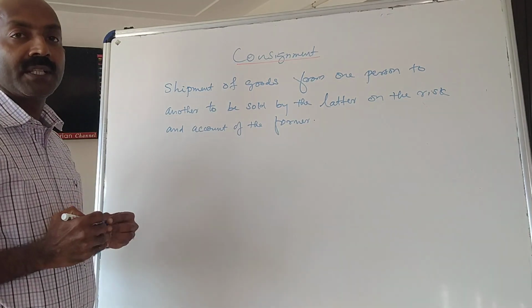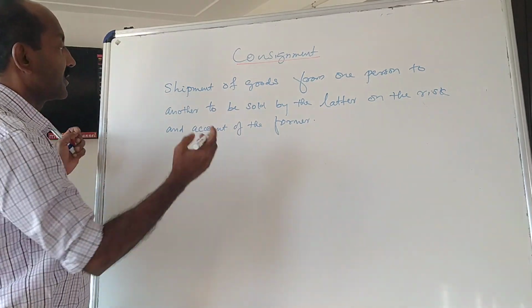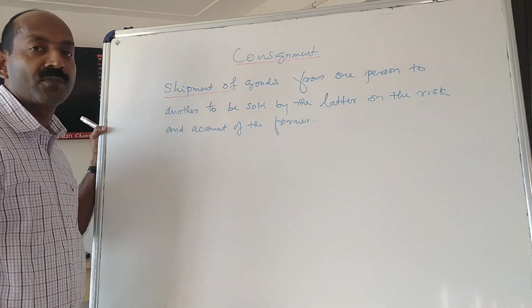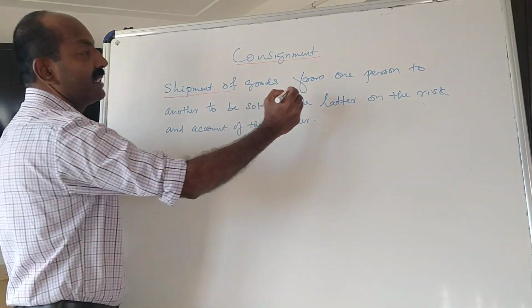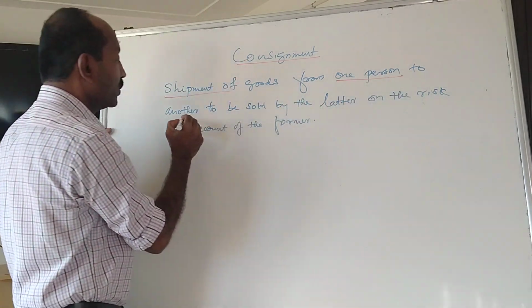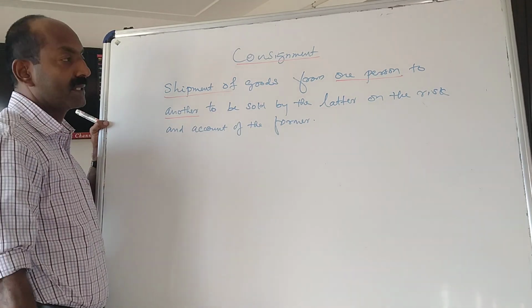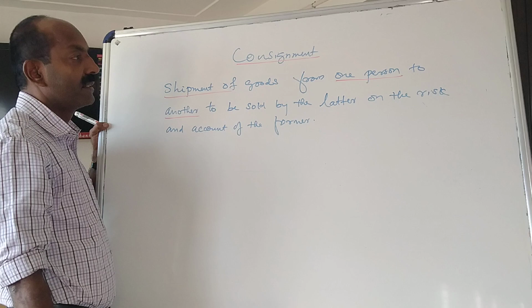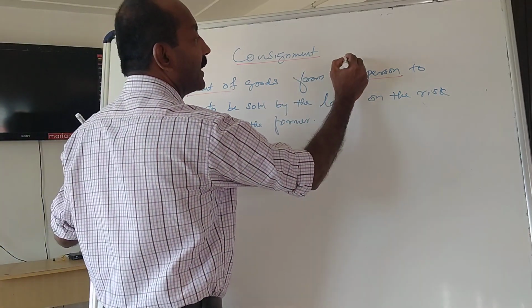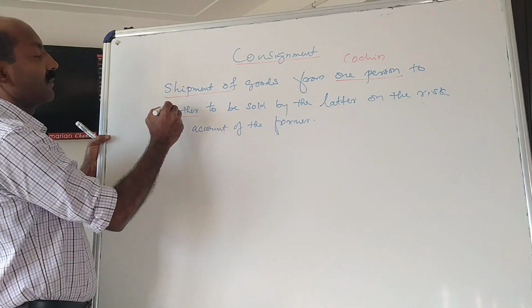Let us see what it is. It is the movement of goods from one person to another. Shipment of goods means movement of goods from one person to another person. So these two persons will be at different places. For example, one person will be at Cochin and another person will be in Delhi.